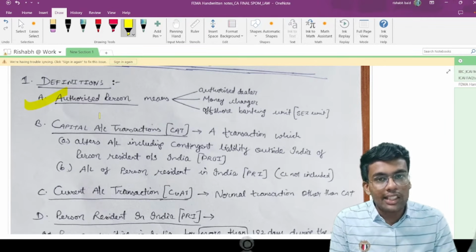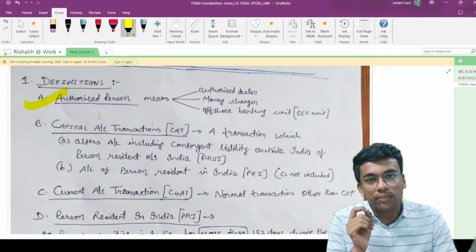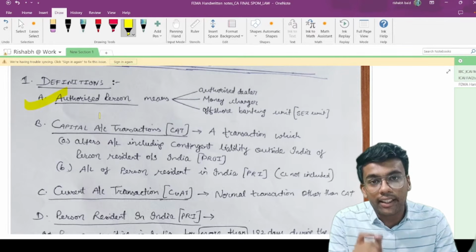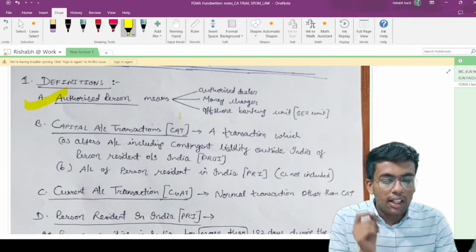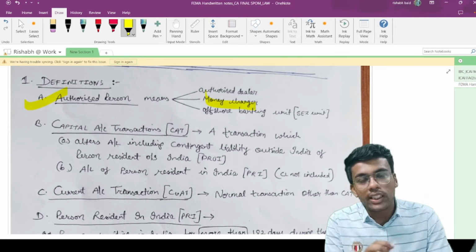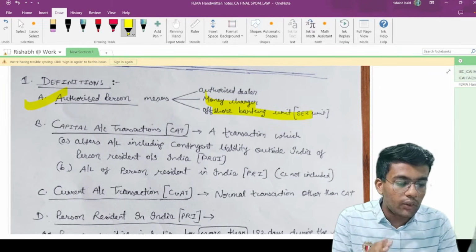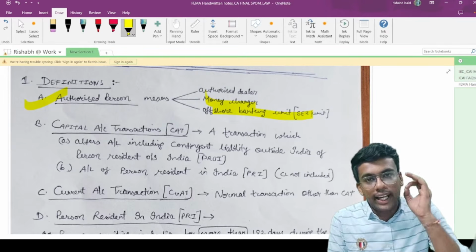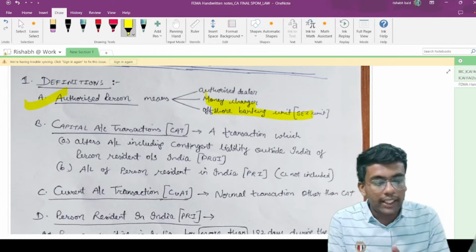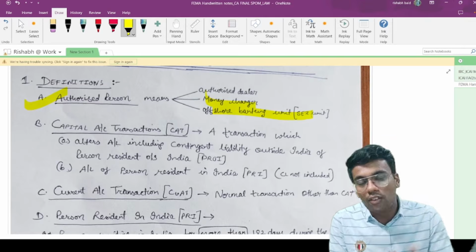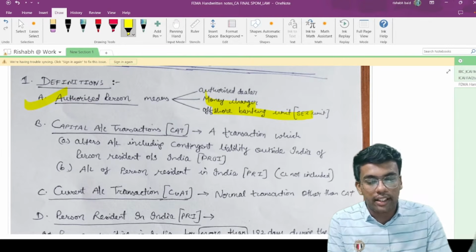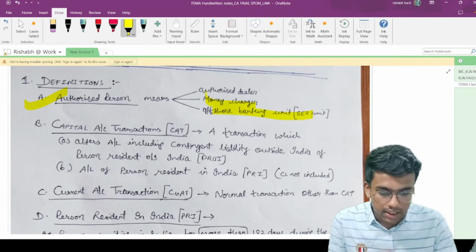It means an authorized dealer who could be a scheduled bank, AD category 1, AD category 2 bank, money changer, maybe hotels or restaurants that have a license to exchange money, and the offshore banking unit of an SEZ unit. If a banking unit is established in an SEZ unit, which is an offshore banking unit, then that is also covered under the definition of authorized persons.